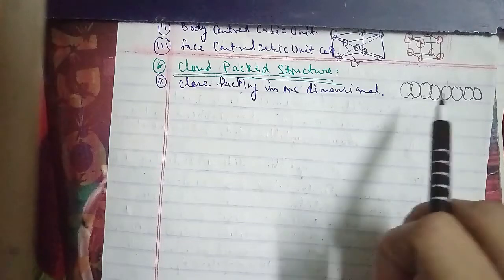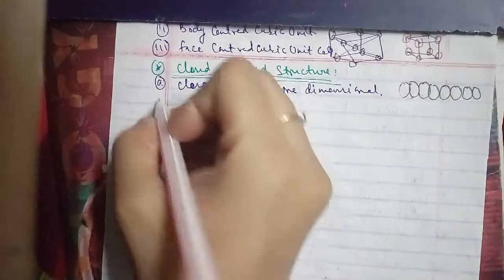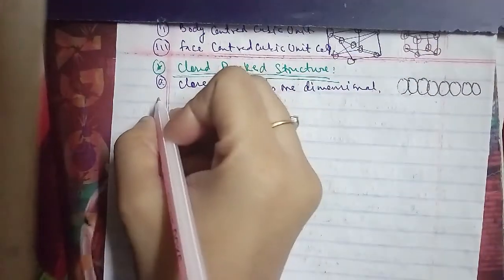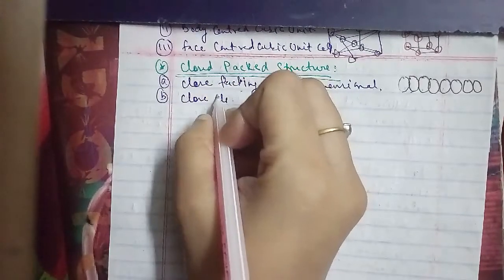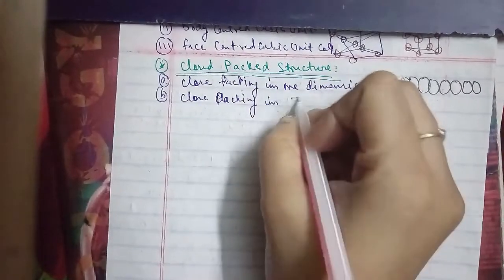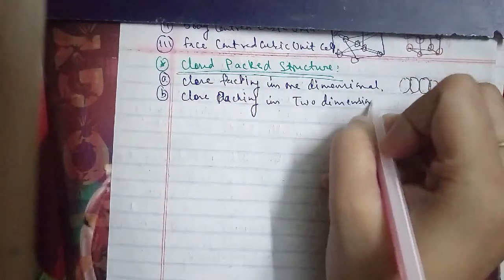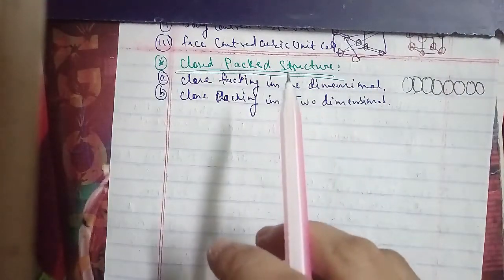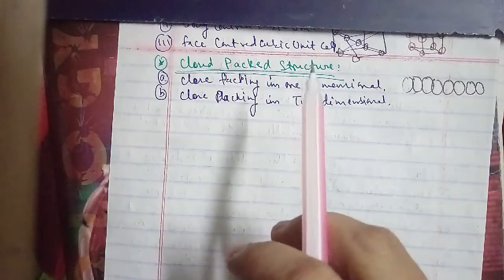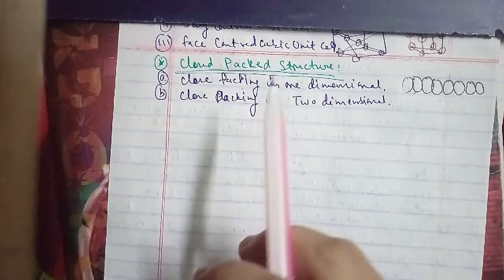We will talk about the second one, close packing in two dimensions. Close packing in one dimension we have discussed. In two dimensions, the close packed structure can be generated by stacking, that is placing, rows of close packed spheres, and this can be done in two different ways.